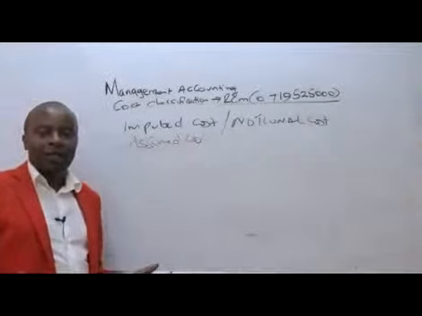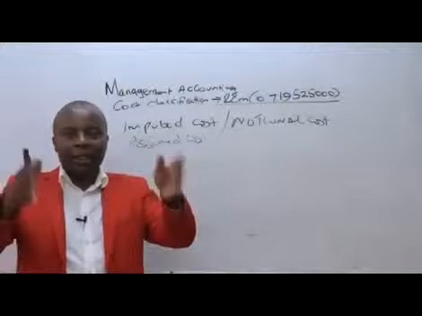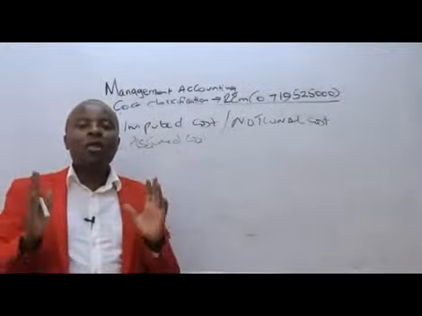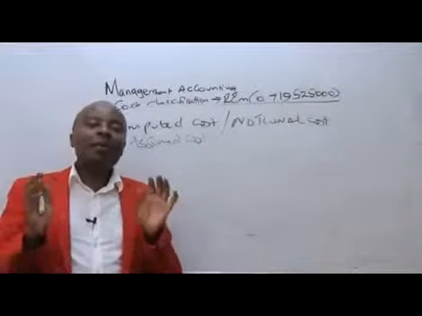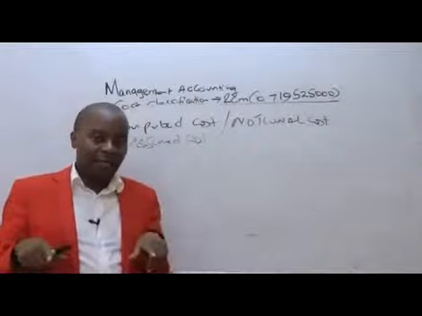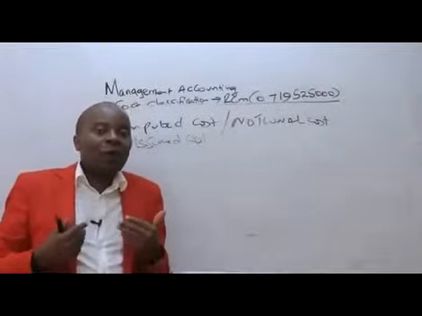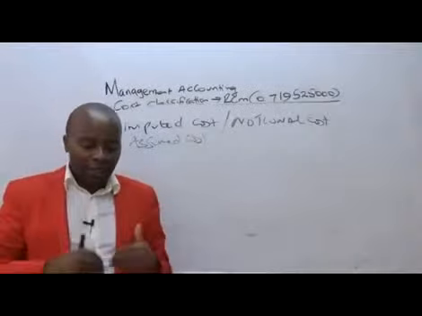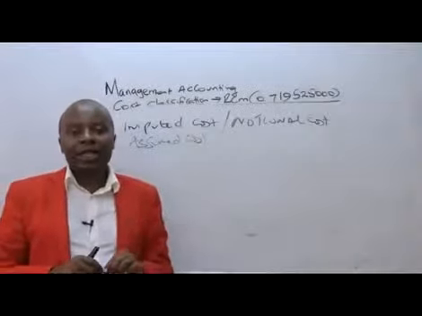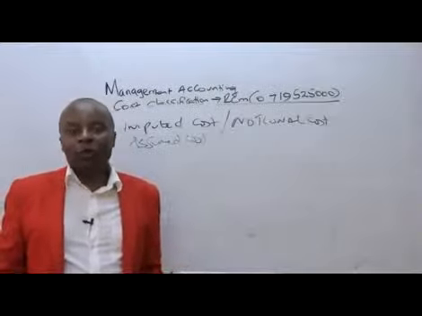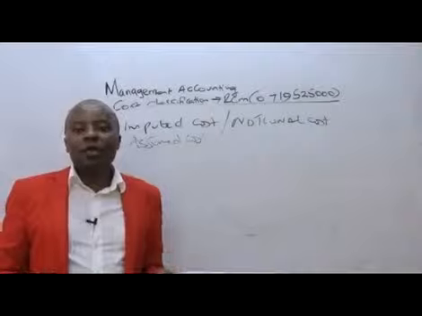For instance, if as RCM we own a building, it will be very important for us in our income statement to have rent, where we'll be assuming, if we were paying rent, how much rent would we have paid? So then in our income statement, we shall be charging rent. Of course, that rent doesn't exist. It's an assumed one. It's a hypothetical one. So it is notional. It is what you're imputing.